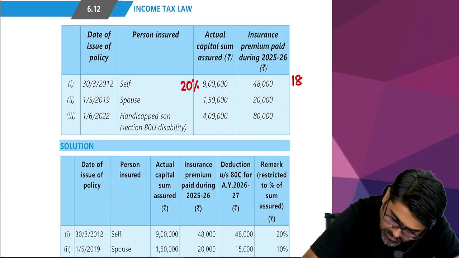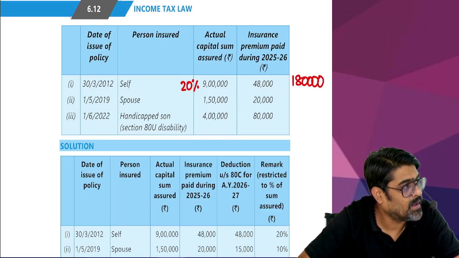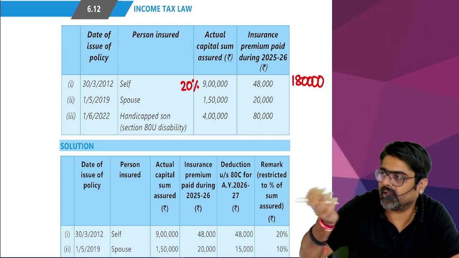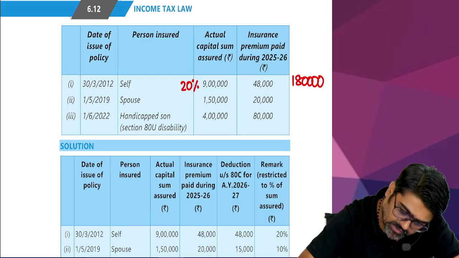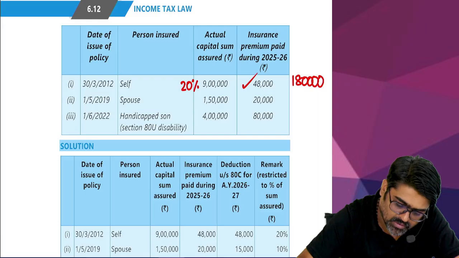1 lakh. So maximum premium can be 1,80,000 only, no? How much premium you are giving? So 48 will qualify or will not qualify? Will qualify, because that 48 is within the limit of 1,80,000. So this entire 48 will qualify. Yes or no? Now can you take the policy on the name of your spouse?